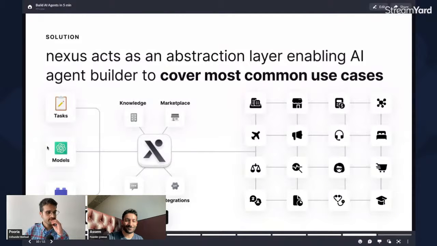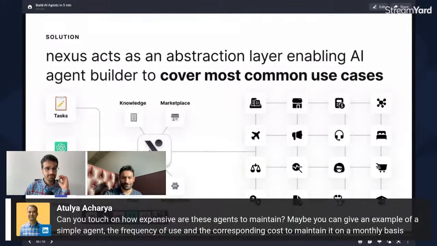Absolutely. Just a quick question from Atulya. Thank you so much for joining, Atulya. Can you touch on how expensive these agents are to maintain? Yes. So maybe you can give an example of an agent, cost, anything you can share.